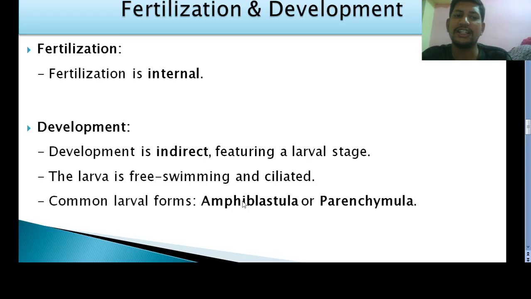Okay, and fertilization takes place inside the body. That's why it is internal fertilization. And development is indirect because the development includes a free swimming ciliated larva. Ciliated means it is covered by cilia. There are two important larval forms. Remember, they are very important for your future MSc entrance exams: amphiblastula or parenchymula. So these two are the larval forms of Phylum Porifera. They are unique, and remember, they are very important.